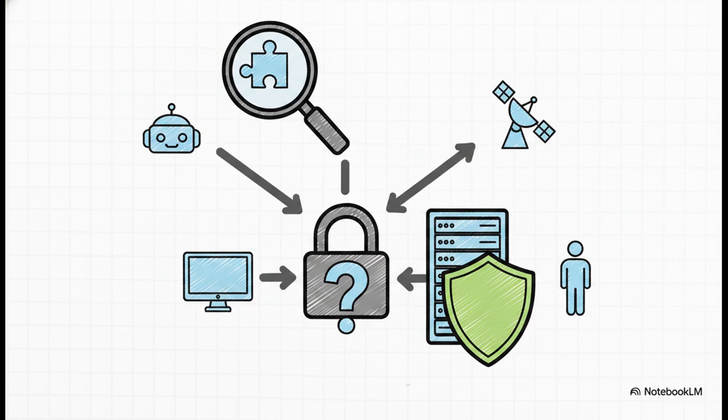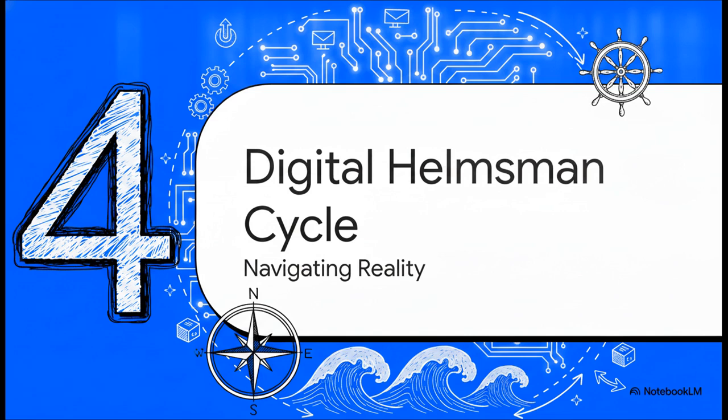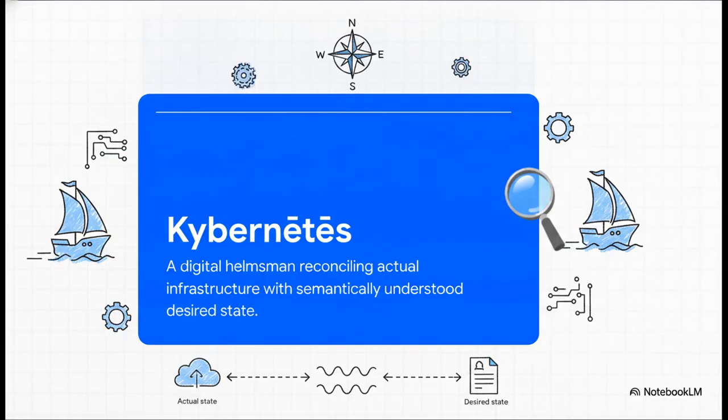Catastrophe avoided. Moving into Section 4, the digital Helmsman cycle, navigating operational reality. So once the context is perfectly understood, how does the system actually pull the trigger? The white paper uses this amazing analogy, the Kybernetes, or the digital helmsman. Instead of blindly issuing commands and just hoping for the best, the AI acts as a bounded control system. It steers the ship by sensing deviations, constantly comparing what your infrastructure is actually doing with what the policy says it should be doing, and then makes continuous, verified course corrections.